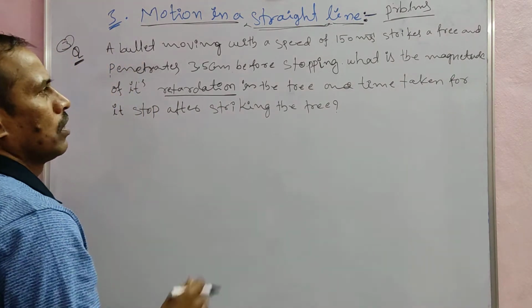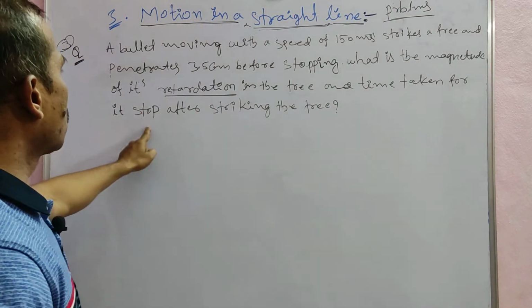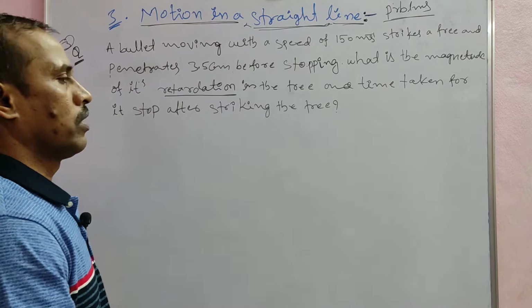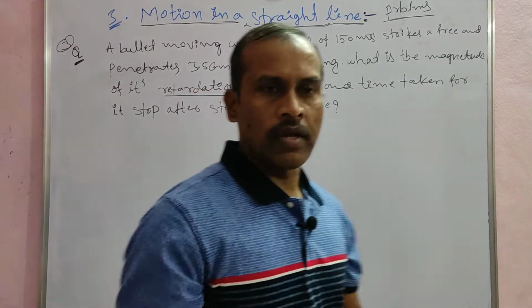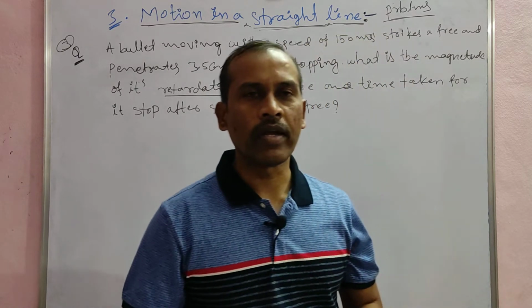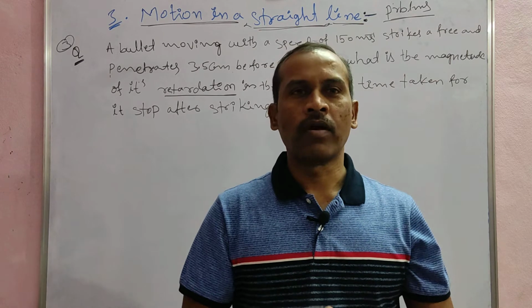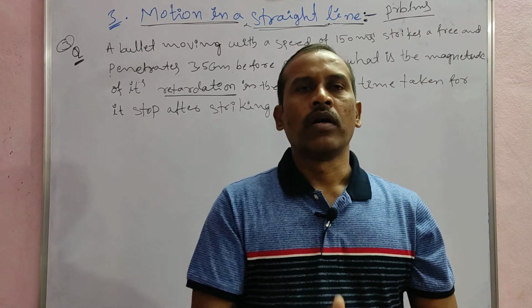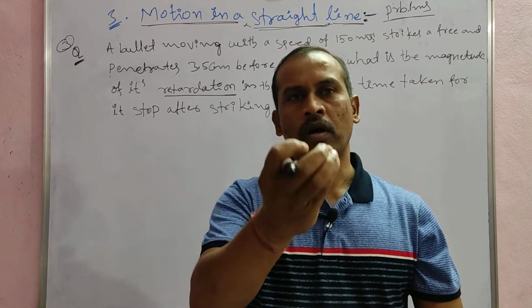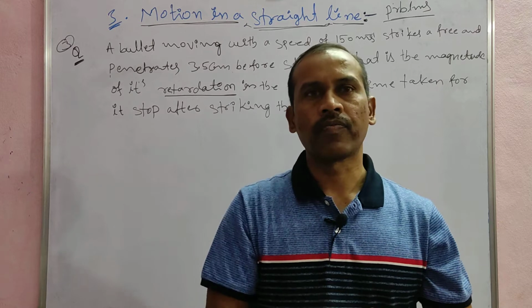That is one question. And the time taken for it to stop after striking the tree. In this problem, find the two values: the retardation and the time taken for the bullet to come to rest inside the tree.